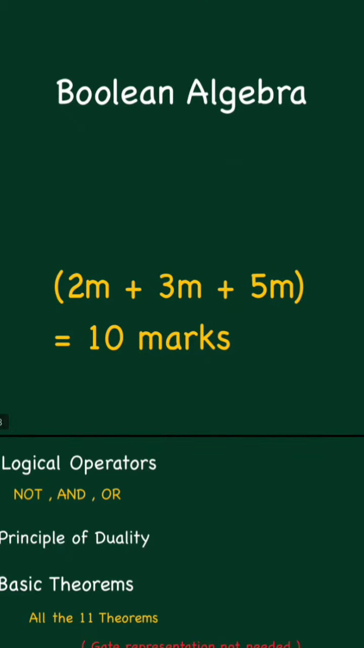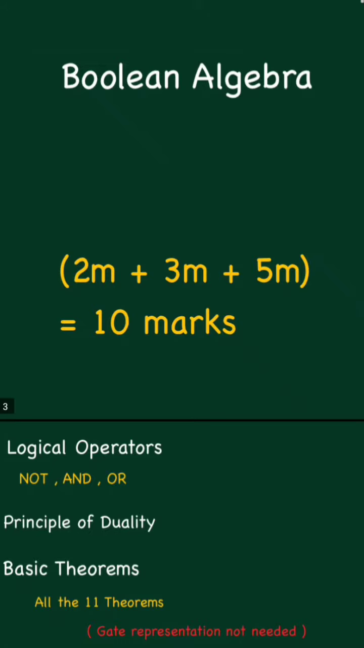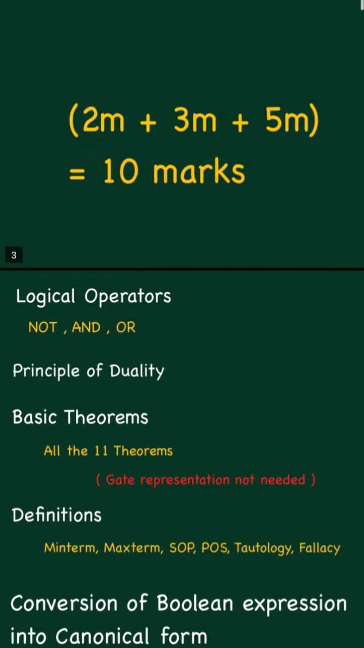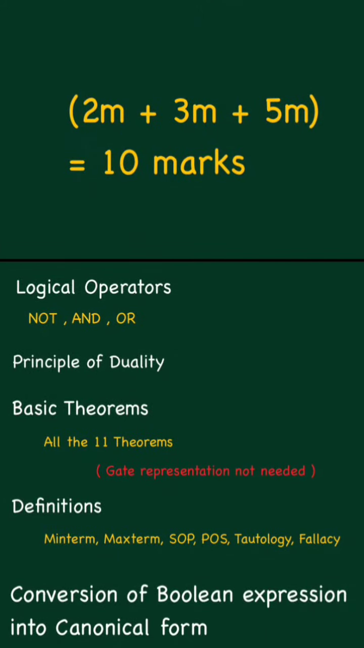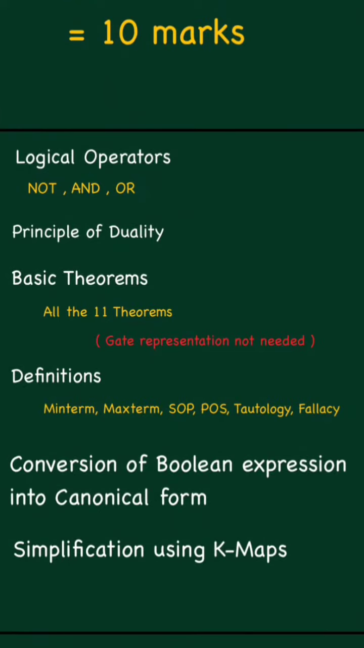Now we'll see chapter 2, that is Boolean algebra. Totally this chapter is for 10 marks. You are going to get 2 marks 1 question, 3 marks 1 question, and 5 marks 1 question. What are the important concepts to be covered? Logical operators: NOT, AND, OR. In this you have to learn its basic syntax, that is truth table along with the symbol. And the principle of duality, and all the basic theorems.